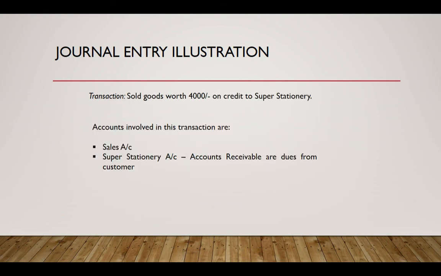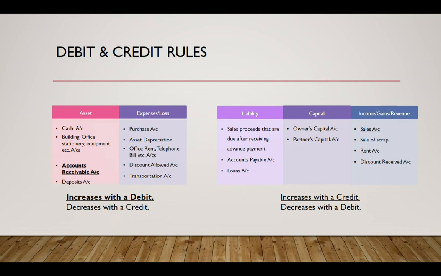Alright, now let's move to the next transaction. It is a credit sales transaction to a buyer called Super Stationery. The accounts involved are the sales account and the buyer's account, which is an accounts receivable account. Accounts receivable, like dues from customers, are assets to the business, and we know that assets increase with a debit and revenues like sales increase with a credit, and accordingly we pass the journal entry as follows.